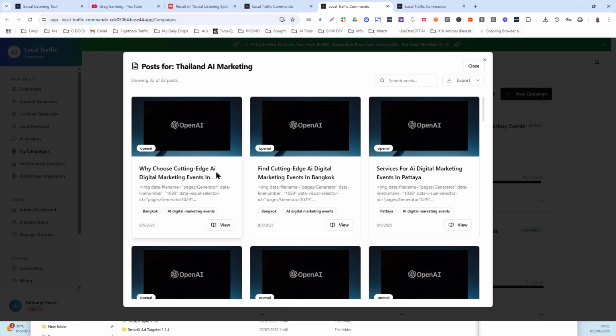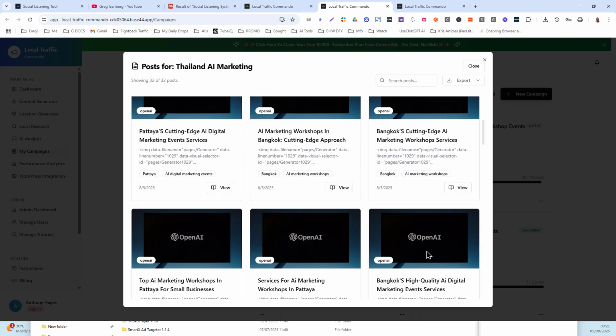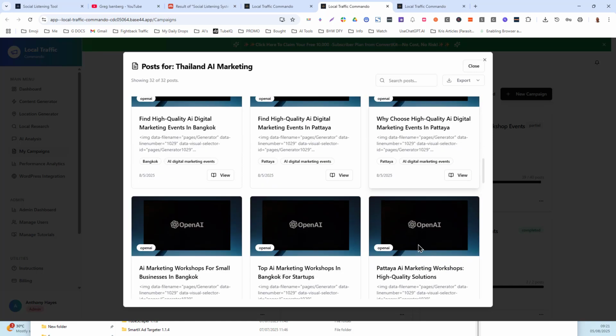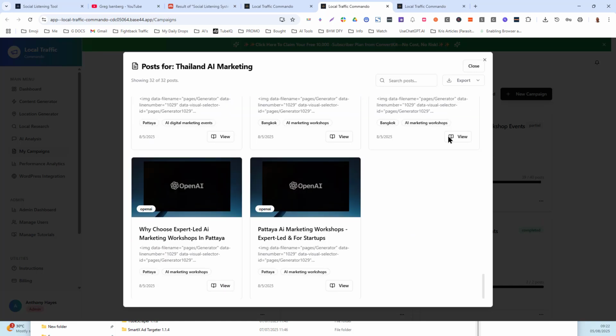Why choose cutting edge AI digital marketing events in Pattaya, Bangkok, etc. Find cutting edge AI. It's still got the main keywords, still got the long tail keywords, etc., and this is how it's structured. Okay, so everything is looking good at this point. So what we need to do is post them into WordPress.